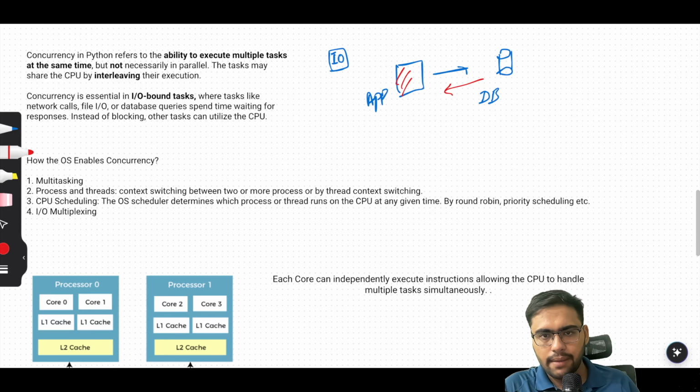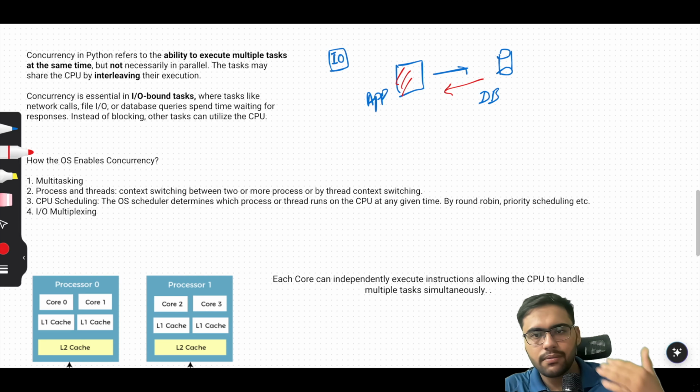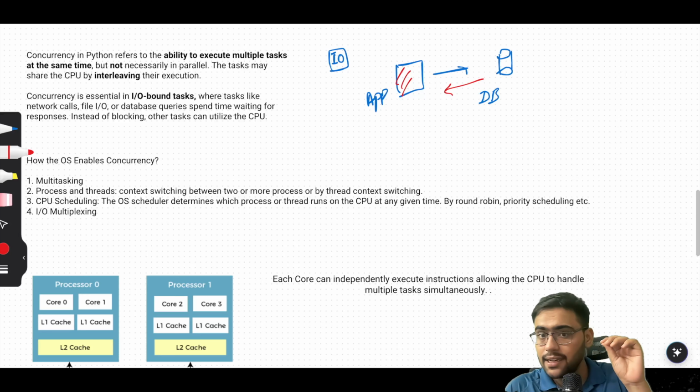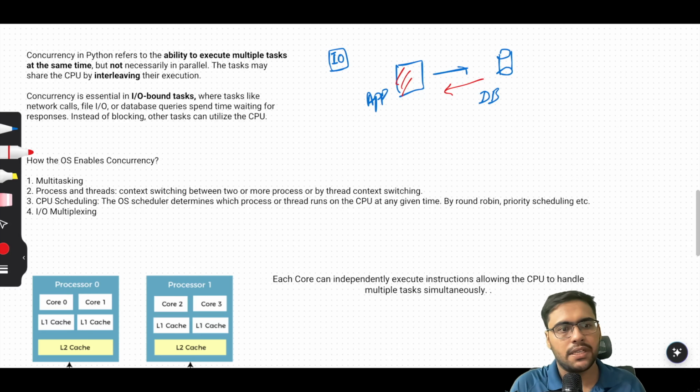So in this time, your application is waiting for the response from the database, so there is a waiting period. The application can perform some other work while it is waiting for the reply from the database. This is where the power of concurrency comes into the picture. Okay, and we will see how to implement this in Python.